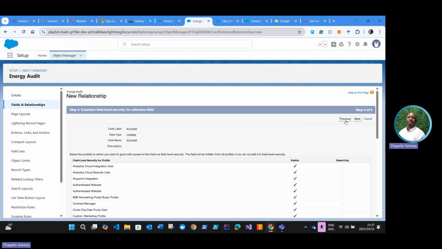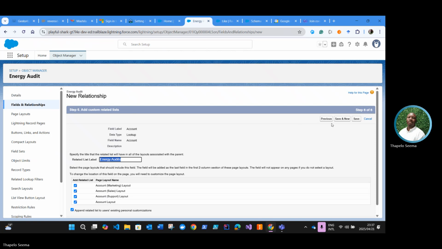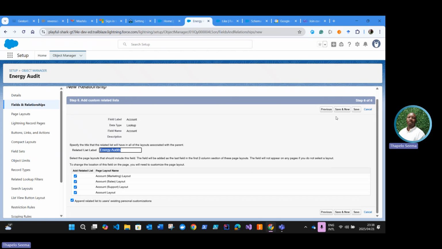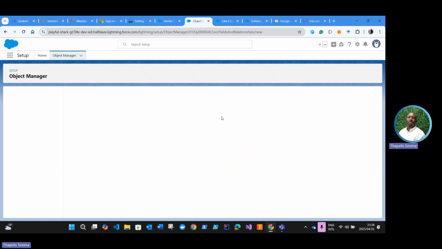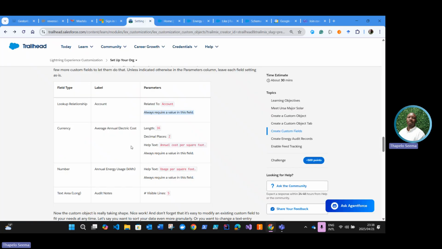Hit next. And I'll say save and new because I know I'm going to create more fields, right? So I just wanted to open the new field dialog. So I'm just going to hit save and also start a new field dialog.